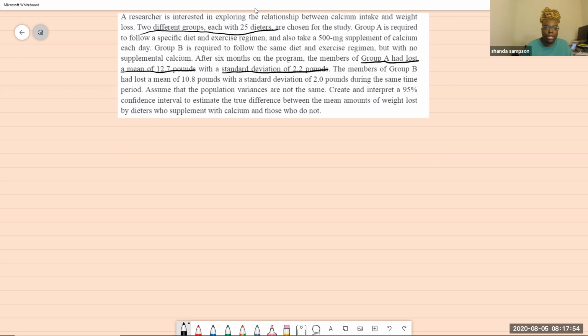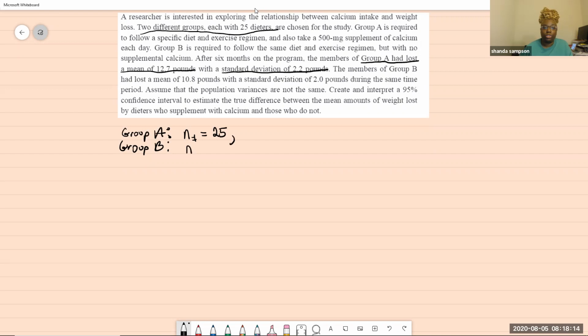Right here, I always write Group A and Group B so I can keep track of what I'm talking about since I have two samples. As we read, we know that n1 for Group A is 25, and n2 is also 25 because they both had 25.